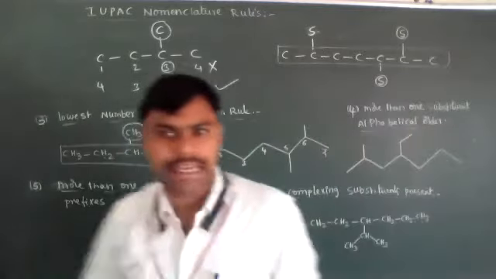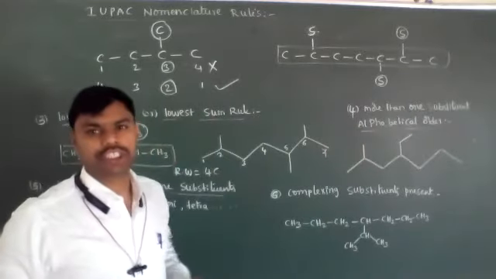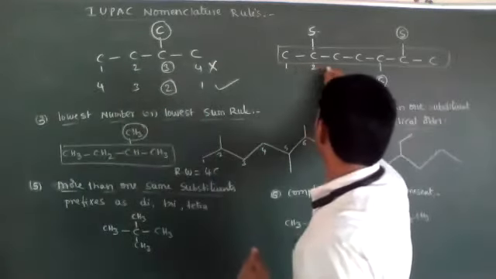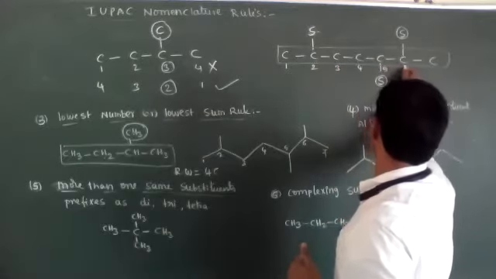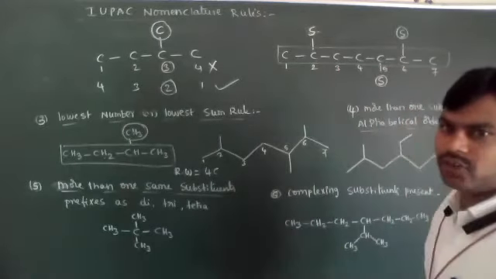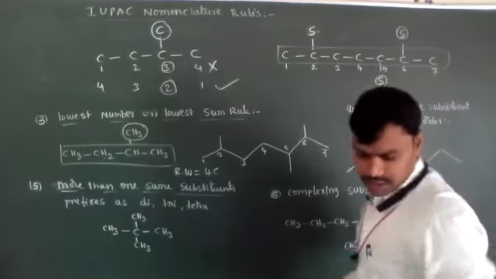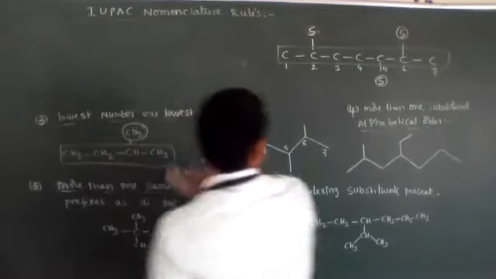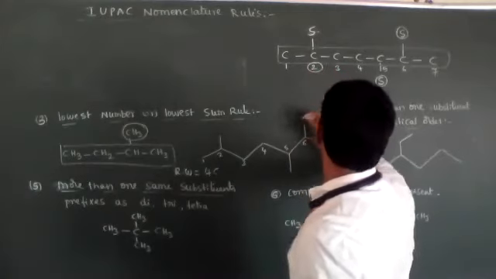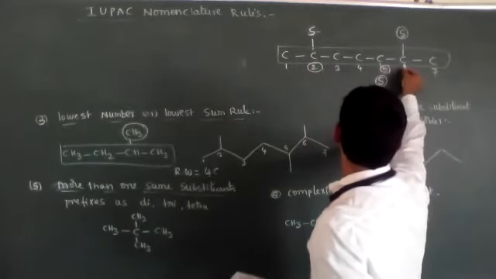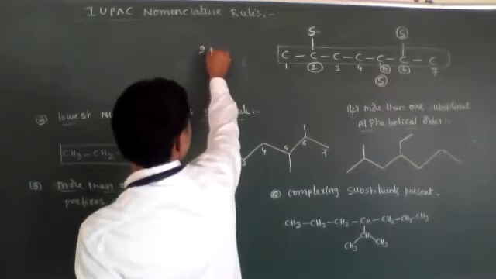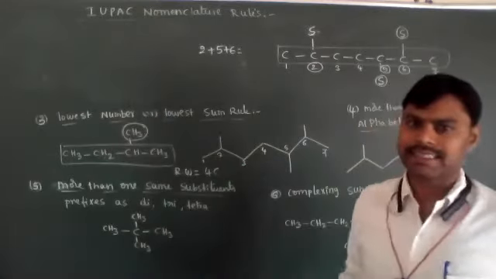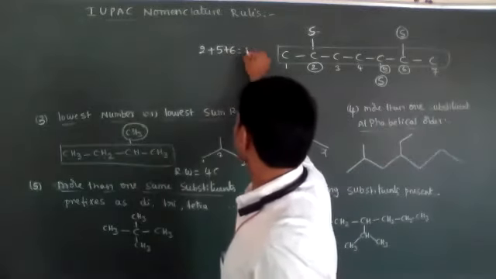Now on the longest carbon chain we have to identify the substance positions. Now give numbering from left to right: 1, 2, 3, 4, 5, 6, 7. Left to right, the substance position numbering is, what are the numbers, dear students? Second and fifth and sixth. 2 plus 5 plus 6, how much? 13.